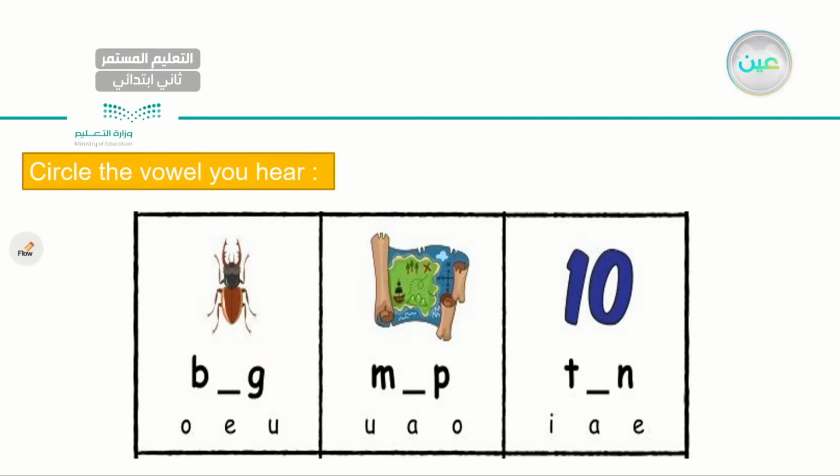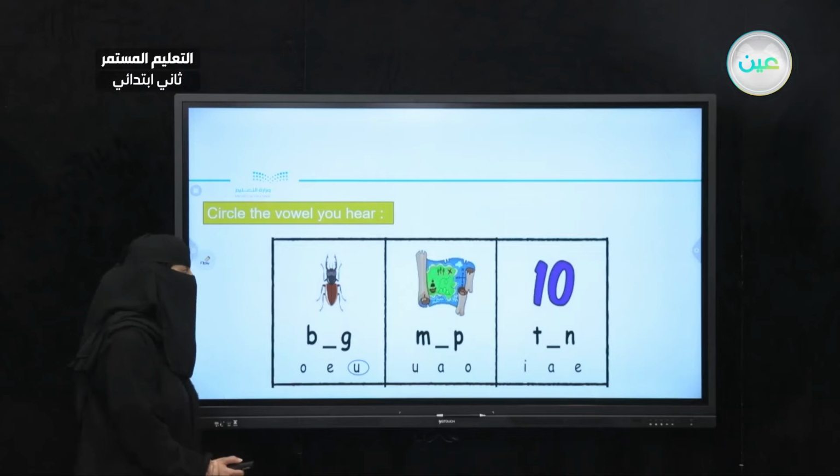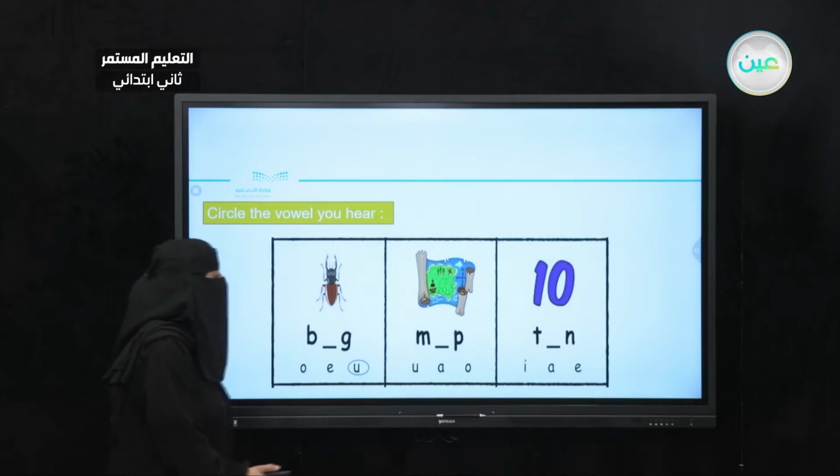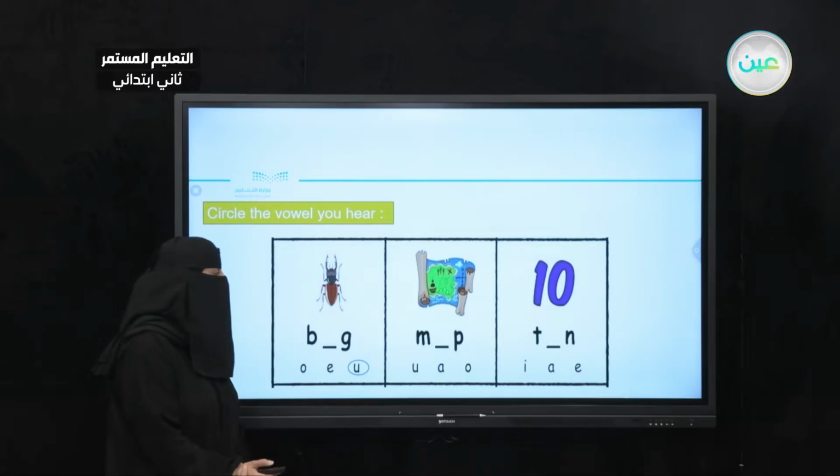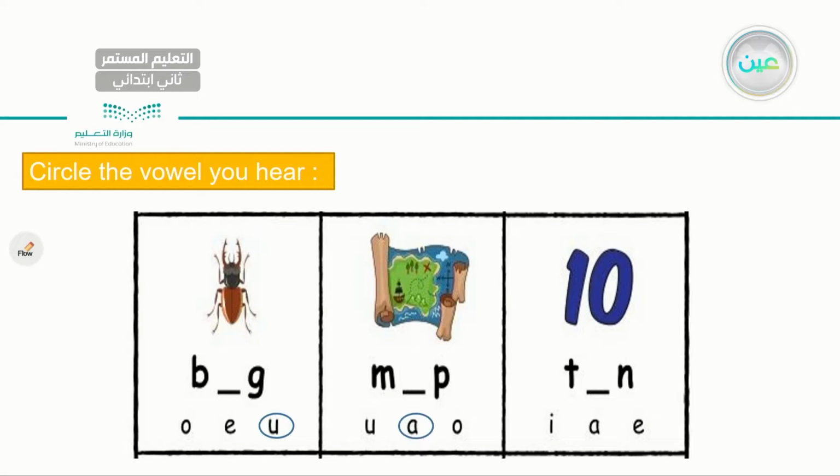Okay? For the first picture, the word is bug. Bug. So which vowel do you think we will circle here? Bug, bug, bug. The sound is U. Excellent. The sound is U. Bug. Next one I have is map. Map. So what's the vowel? The vowel is A. Excellent. Here I have the vowel A.